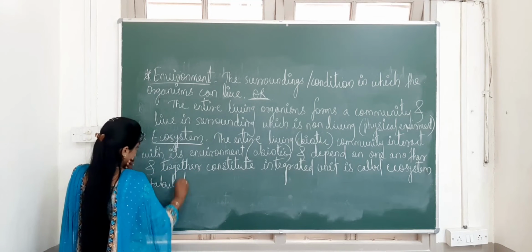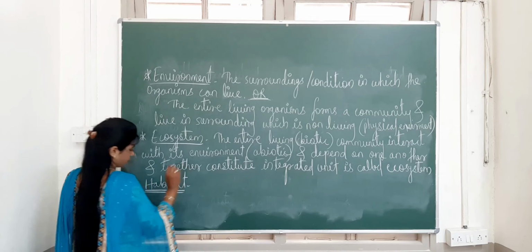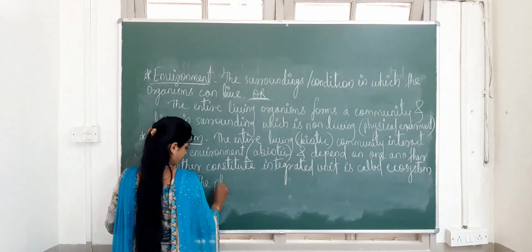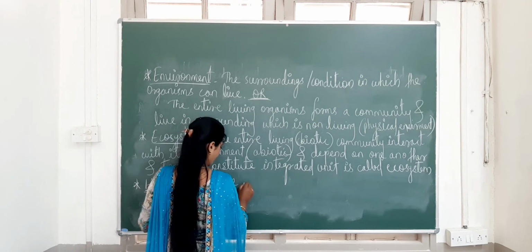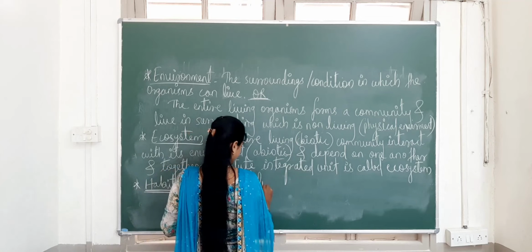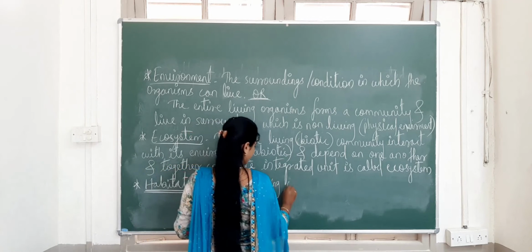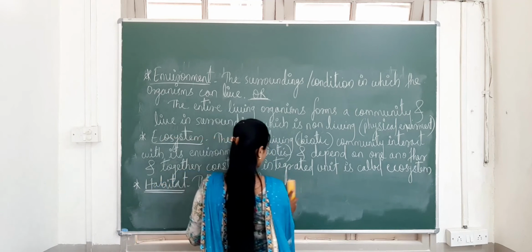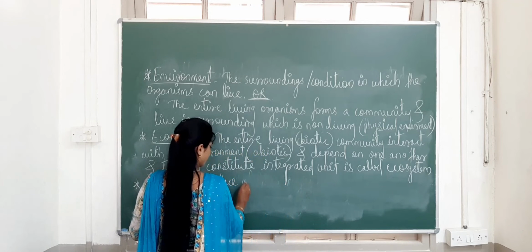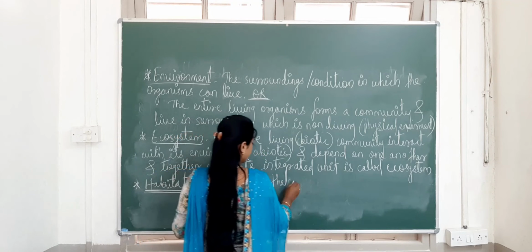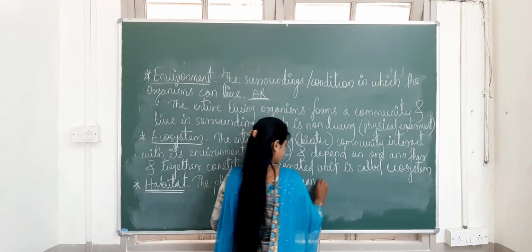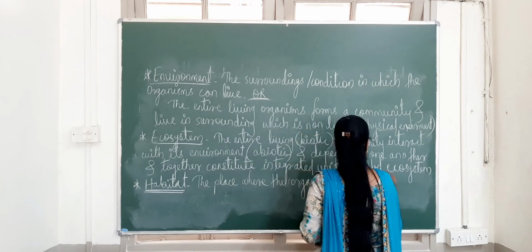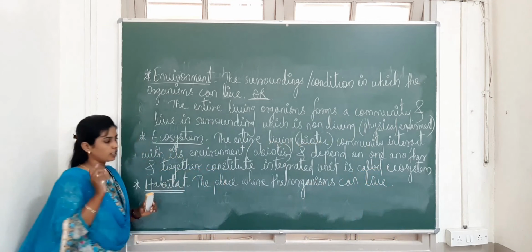habitat. Okay, so what does habitat mean? The place of living, the place where the organisms can live. Okay, so what is the definition? Habitat means the place where the organisms can live.